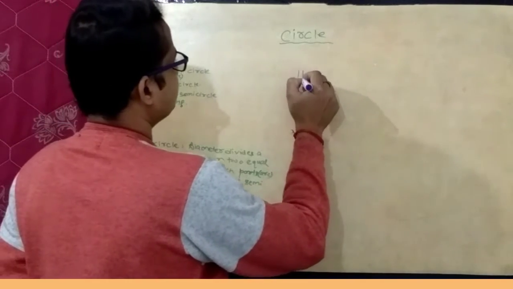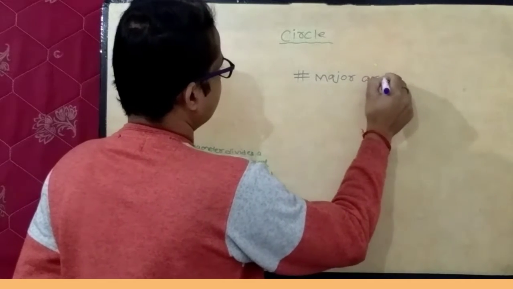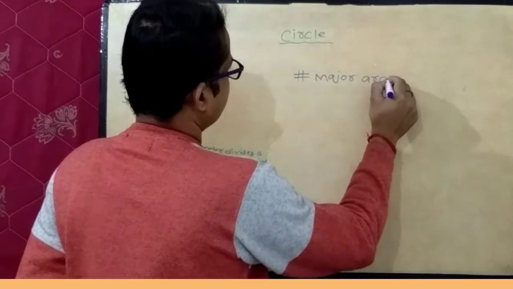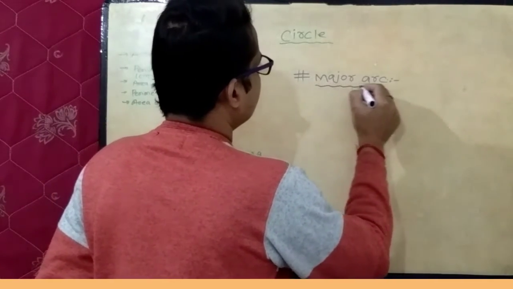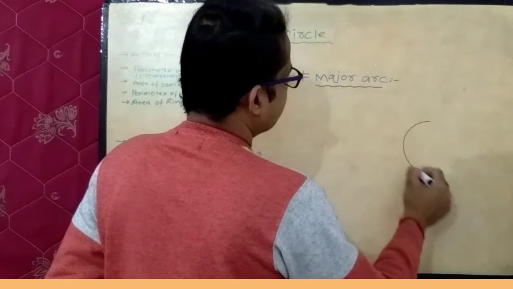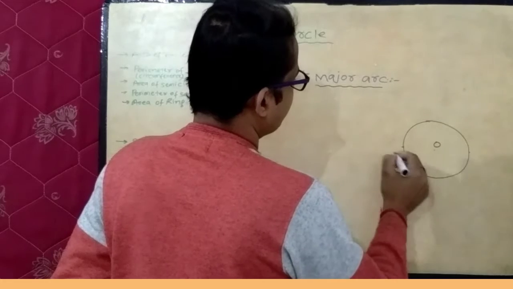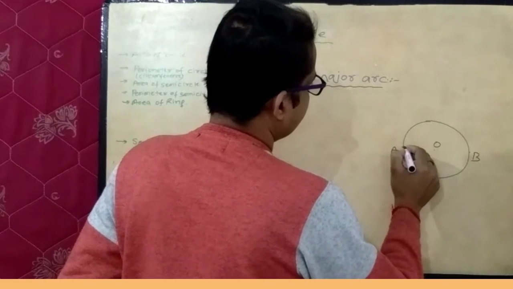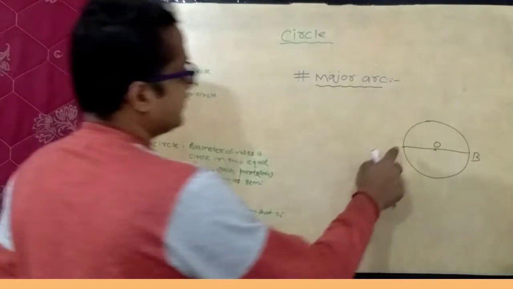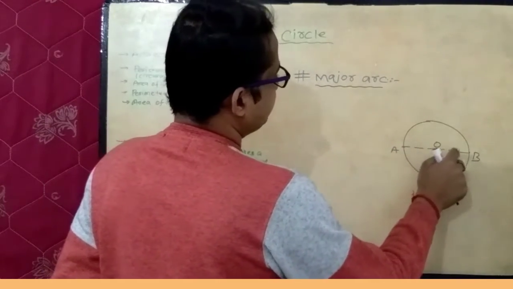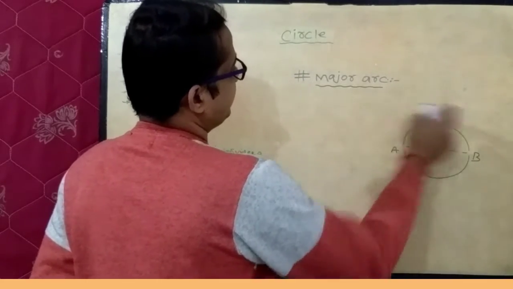Next is major arc. This is a circle having center O and this line segment AB is the diameter of the circle, and the diameter divides this circle into two equal parts, lower half and upper half.